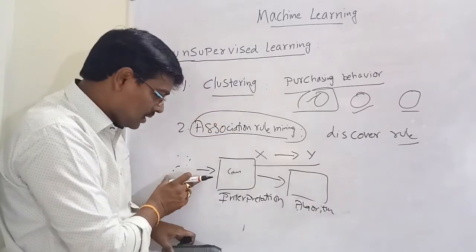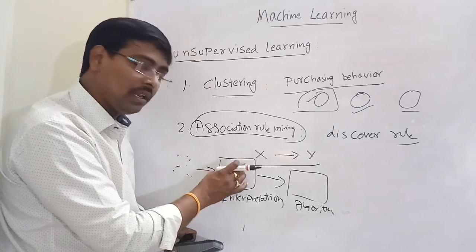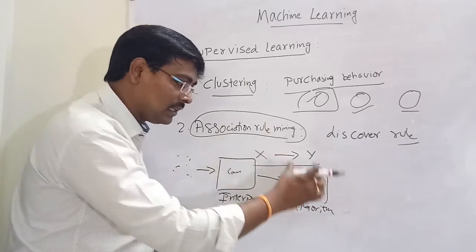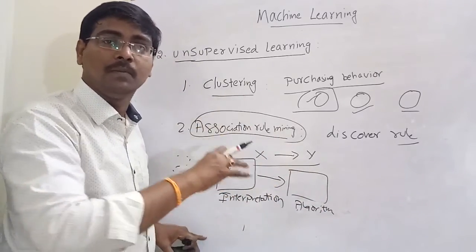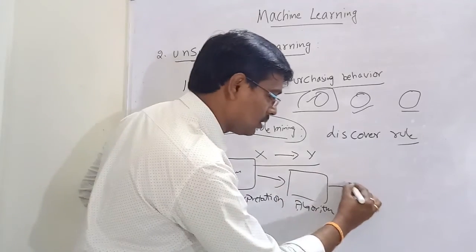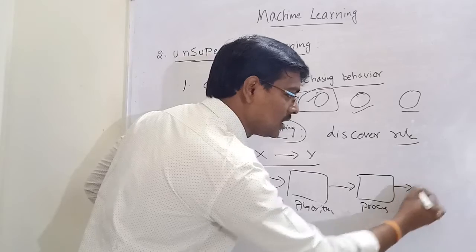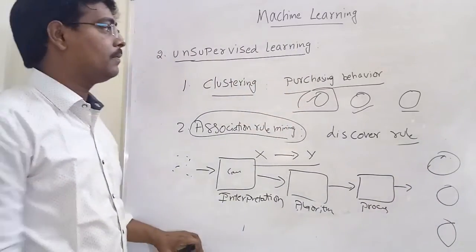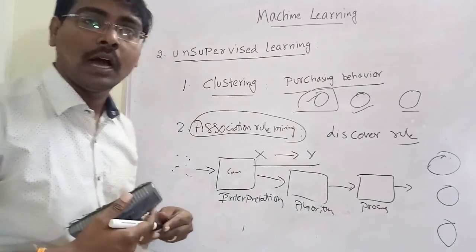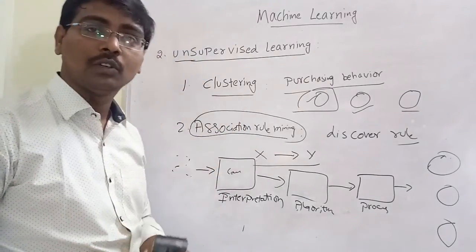So the first step is the input is interpreted by the computer. Whenever interpretation is completed, it thinks that this is the algorithm. The algorithm is the model. For this input, this is the output to be produced. The next step is process. Whenever processing is performed, the data is divided into different groups. This is the process of unsupervised learning. Next we will move to reinforcement learning.